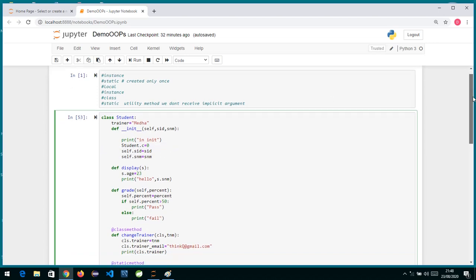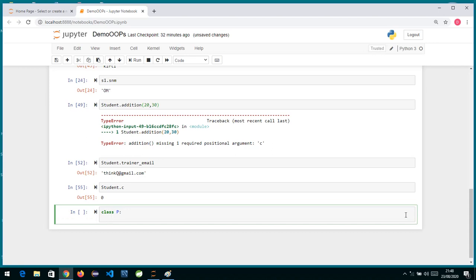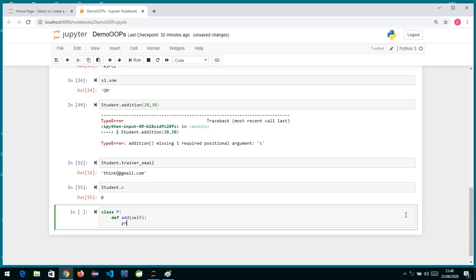Now talking further, suppose I write a class this way, so do we have a concept called overloading in Python? So suppose I write a class over here called p1. Now let's check. If I write two methods over here, def, suppose I write add, and this add will take only one parameter over here, self, and suppose I write over here a comma b, or I don't pass anything over here, just write print in addition.